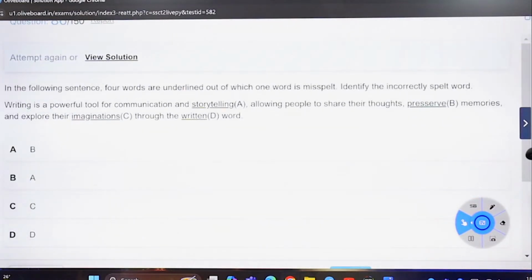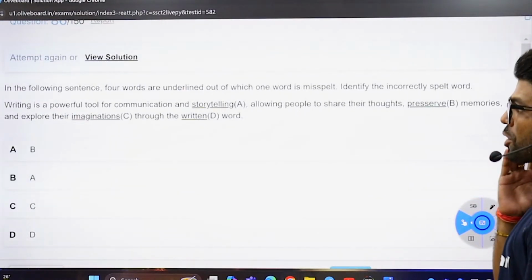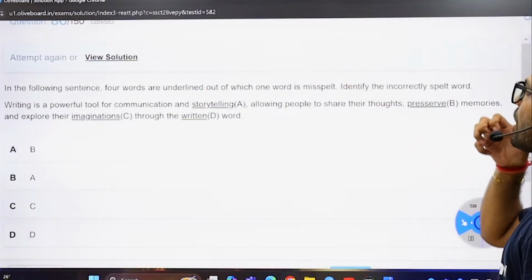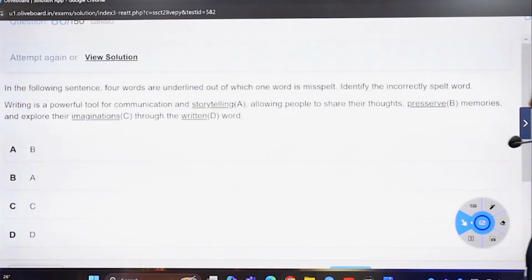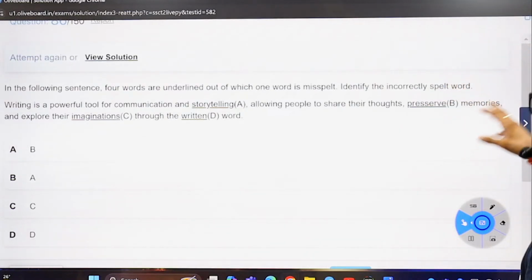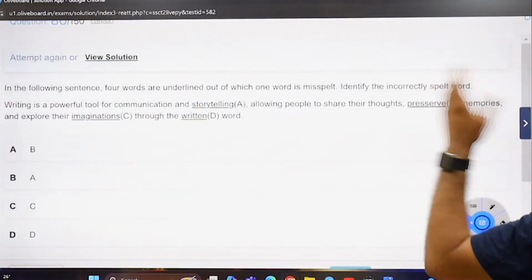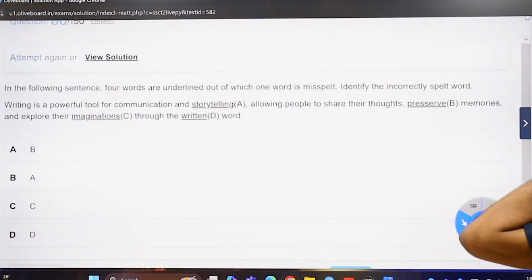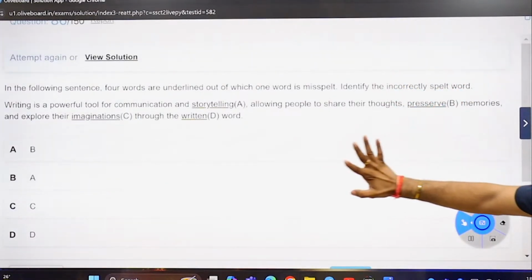Writing is a powerful tool for communication. You have to find the misspelled one with the highlighted ones. And storytelling, fine. Allowing people to share their thoughts. Preserve memories. That's not the correct spelling of preserve. You better know this one. So preserve is not going to be pre-serve. What about the others? Let's check them. And explore their imaginations, all fine. Written is all fine. So B must be the answer.